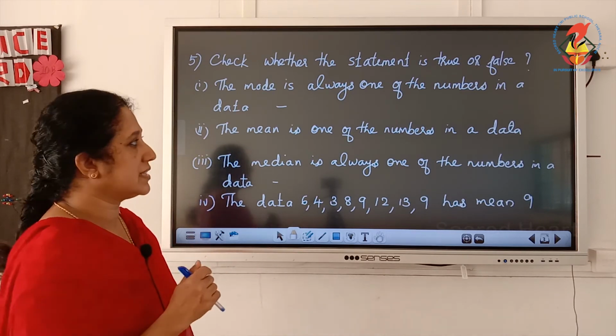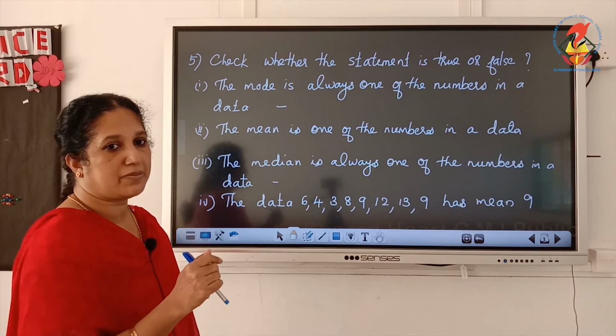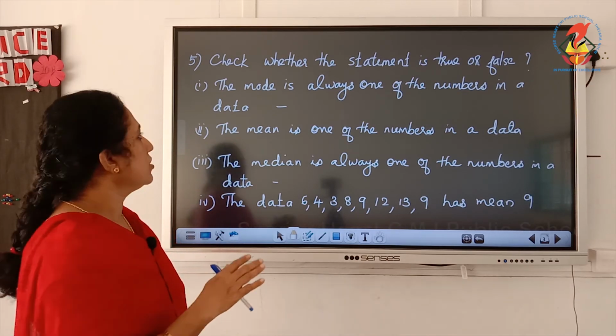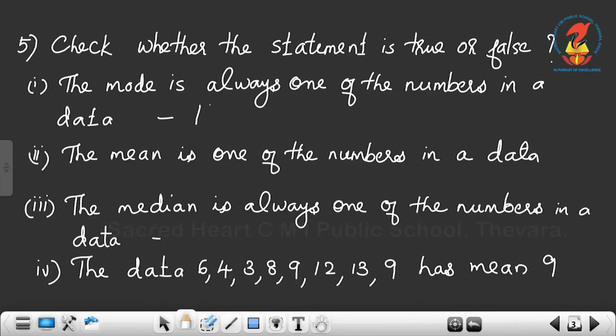So, what about that statement, whether it is true or false? We will get the answer from the set of data itself. So, we can say that the mode is always one of the numbers in a data, it will be a true statement. True.